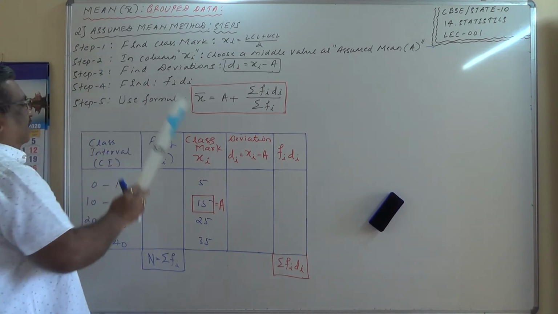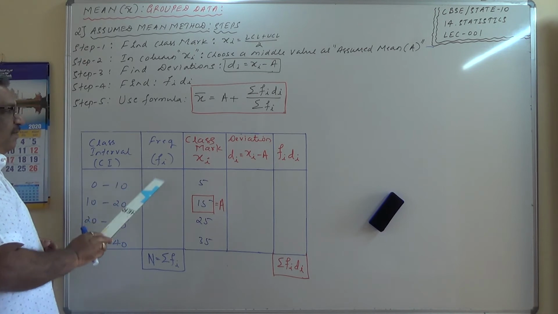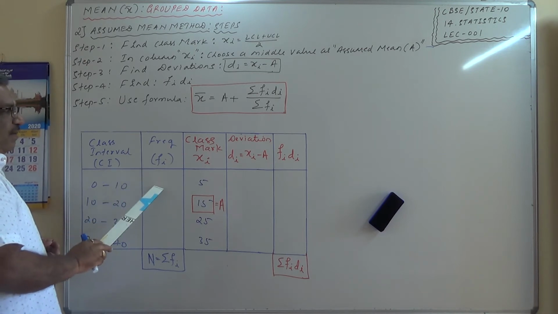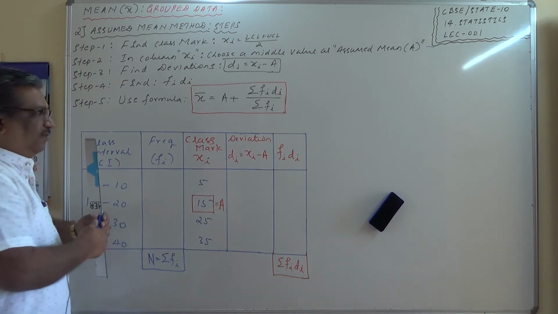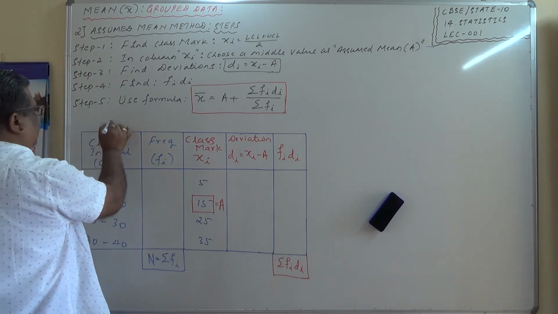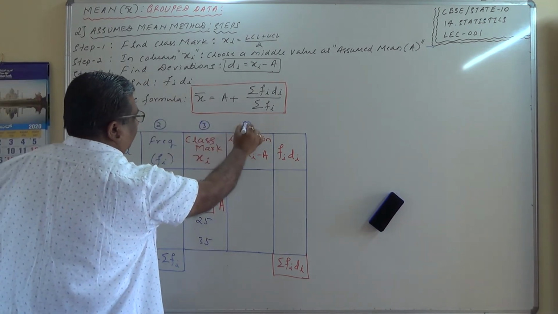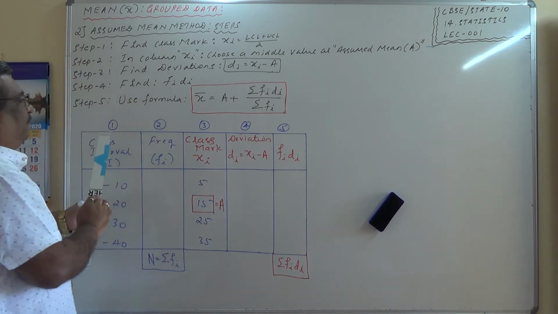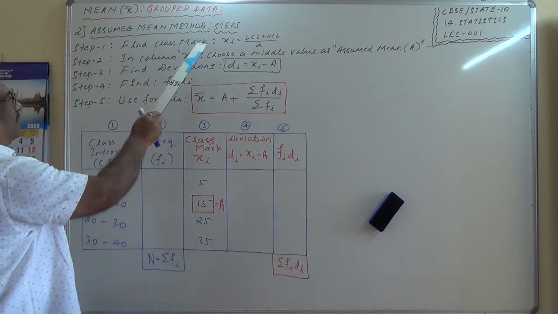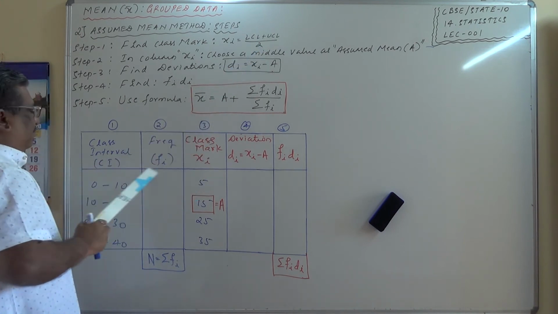Step 1, first of all you will be given these two columns, class interval and the frequency. These two columns are given. I have to prepare another 3 columns over here, and therefore finally how many columns are there? I'll write it. 1, 2, 3, 4, 5 columns. Step 1, find the class mark, xi, which is equal to the midpoint of the class interval.